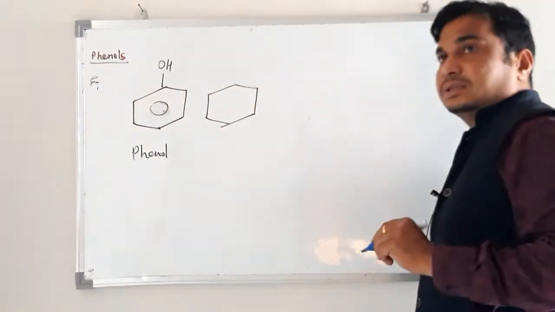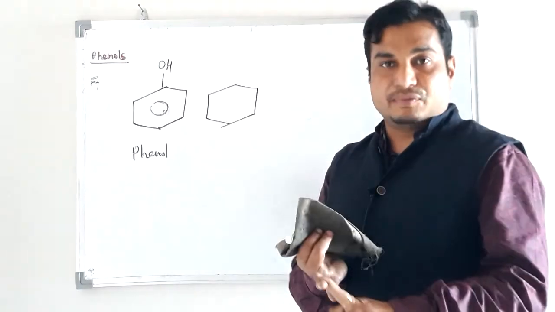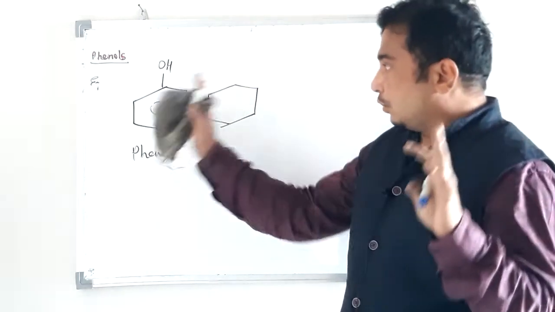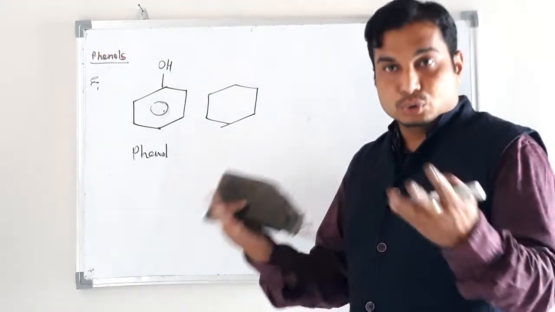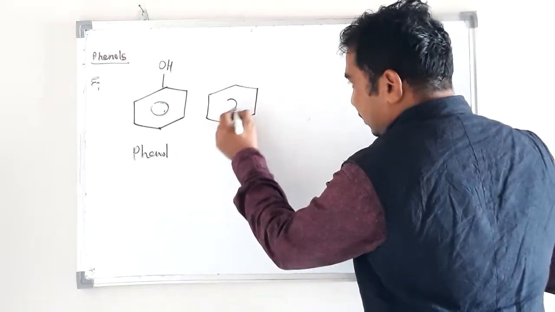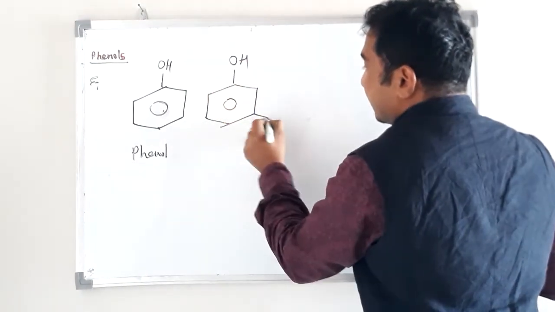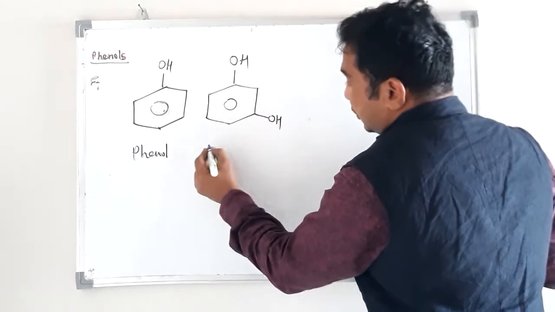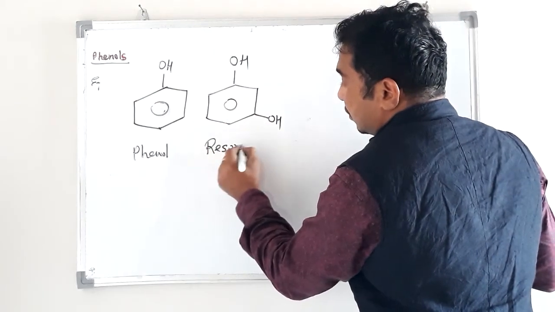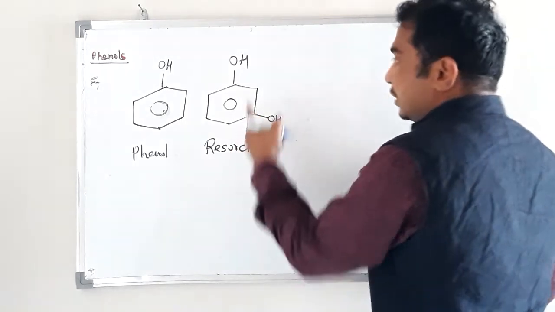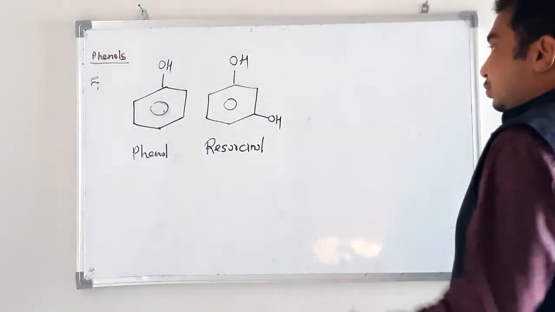Again, in phenols there are monohydric phenol, dihydric phenol, trihydric phenol. One OH group, monohydric; two OH groups, dihydric. See, this dihydric one, its name is resorcinol. Resorcinol is a dihydric phenol, two OH groups.